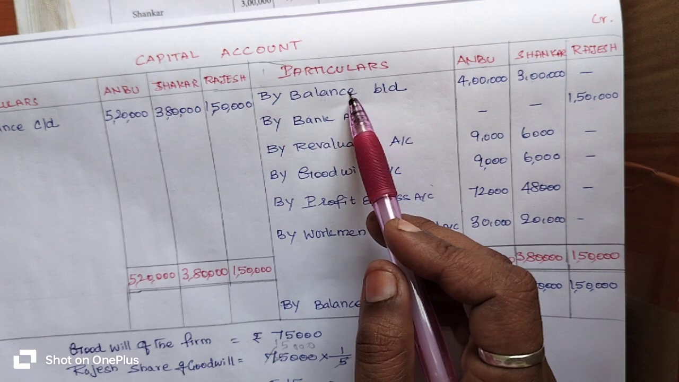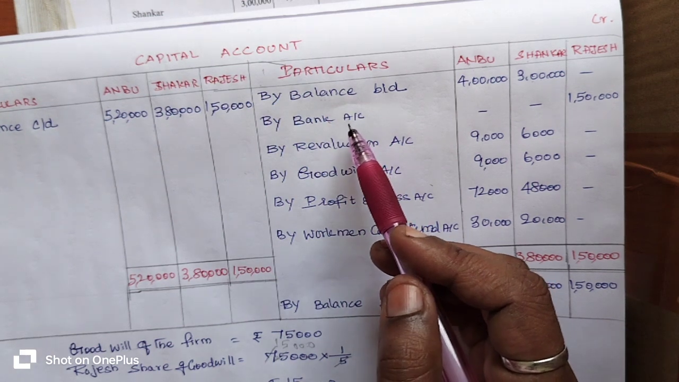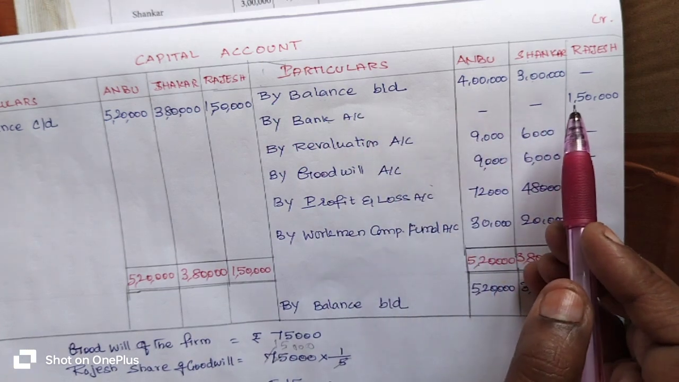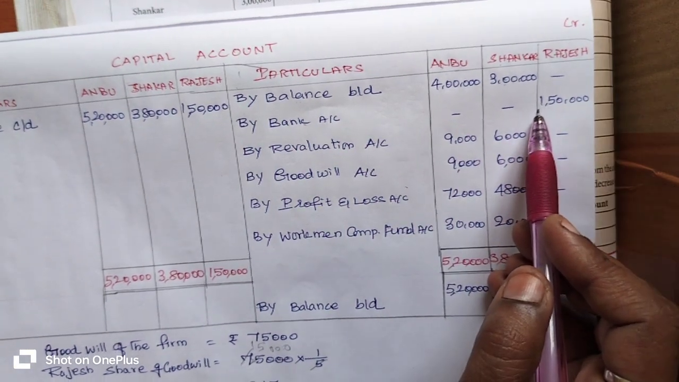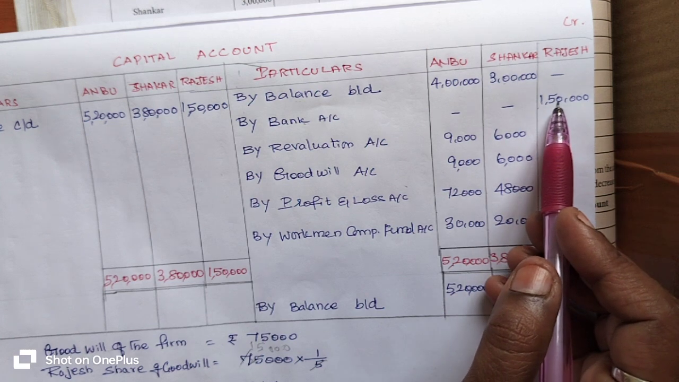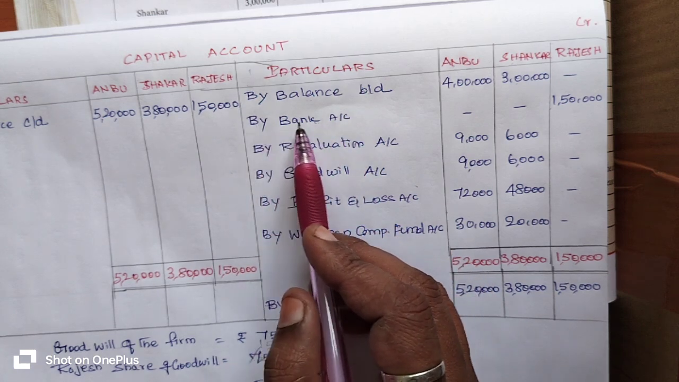After the opening balance of the capital account, the next account is the new partner's capital account. Who is the new partner? Shankar is the new partner. New partner Shankar brought 1,50,000 rupees capital. So we have to enter 1,50,000 rupees in Shankar's column. Against this, you are going to write by bank account.